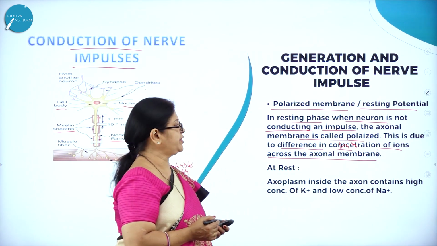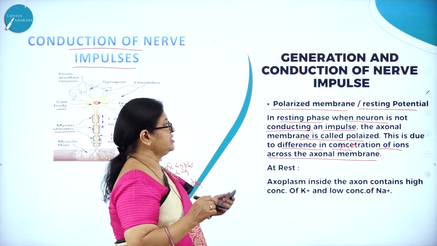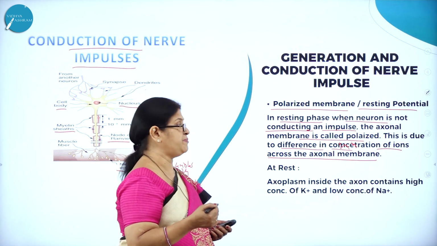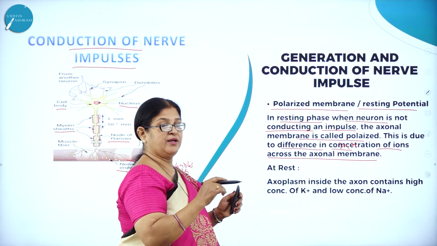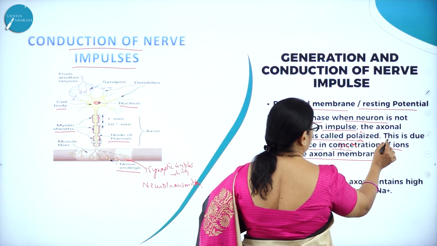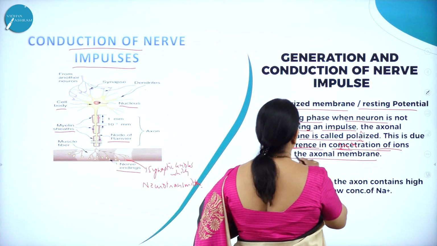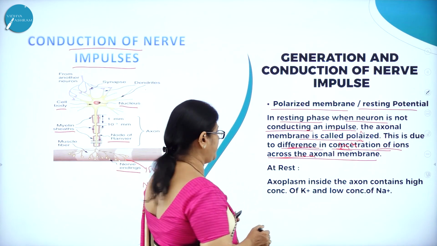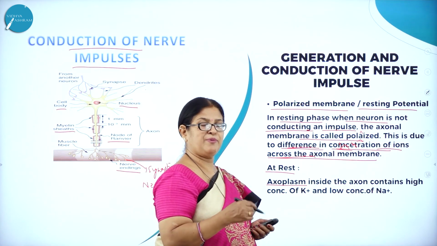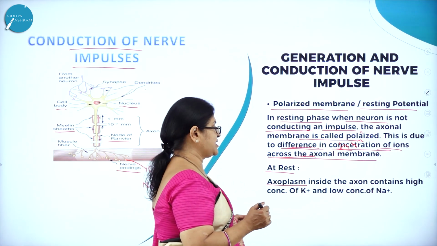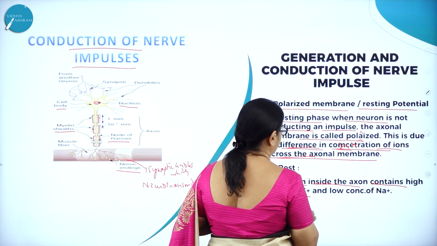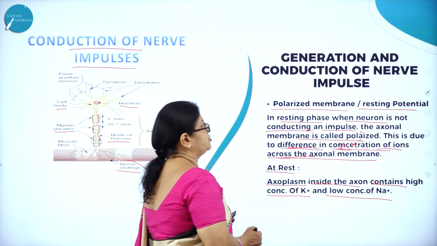So what do you mean by resting potential? In resting phase, when neuron is not conducting a nerve impulse, the axonal membrane is called polarized. This is due to the difference in concentration of ions across the axonal membrane. So at rest, the axoplasm, what is axoplasm? The cytoplasm that is found in the axon is called as axoplasm. Inside the axon contains high concentration of potassium and low concentration of sodium.